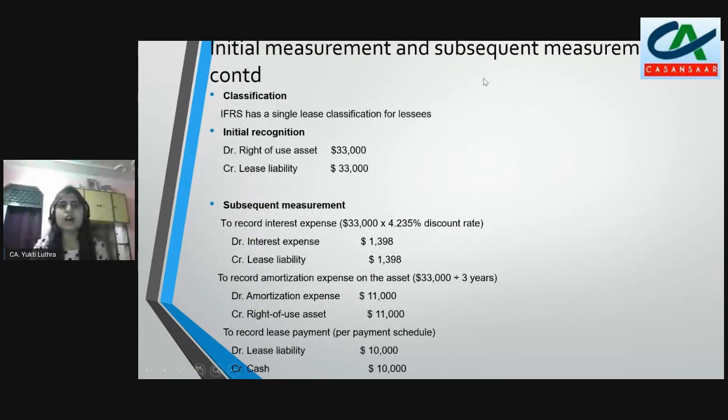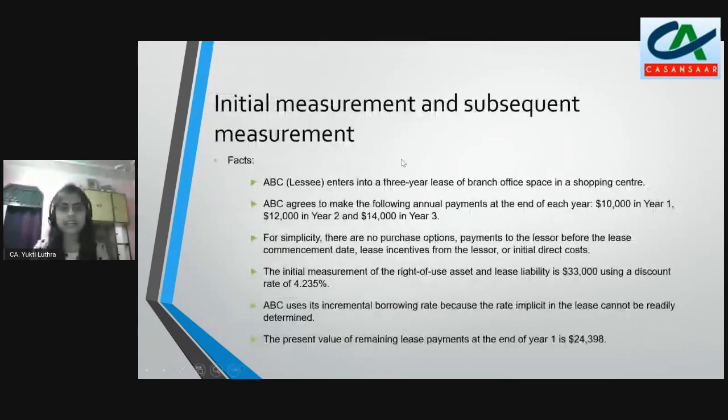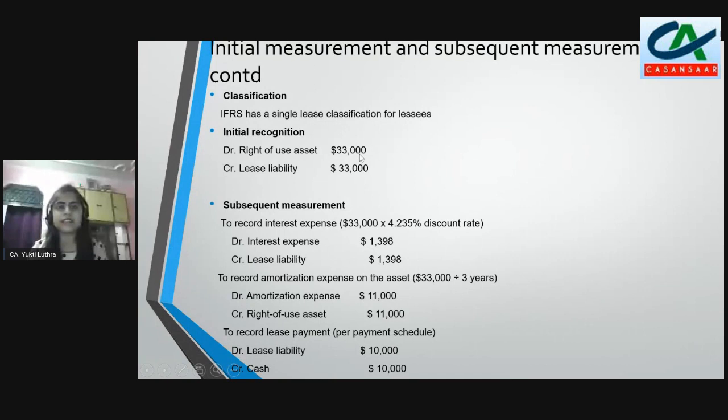Now, how will I recognize it? First of all, we don't see whether it's an operating lease or finance lease. The treatment will be the same. So IFRS has a single lease classification for lessees. So how will I initially recognize? Right of use asset debit, that is my $33,000, and lease liability credit. Okay, so this is my day 1 entry.